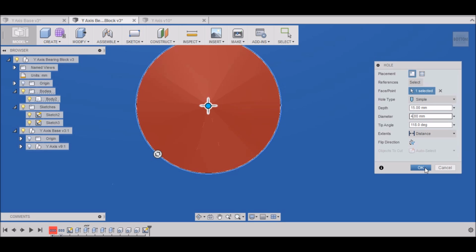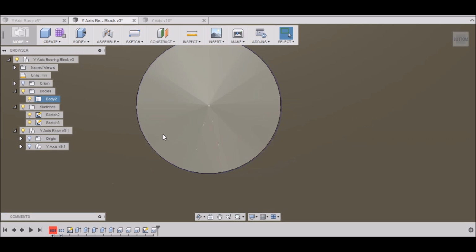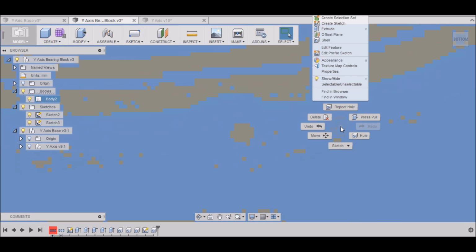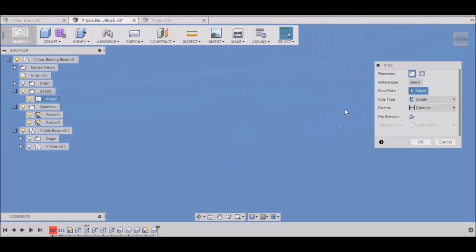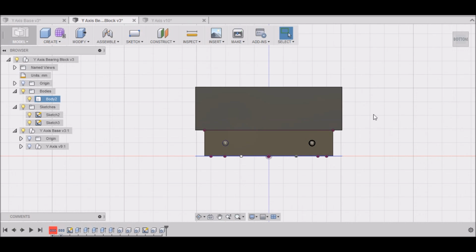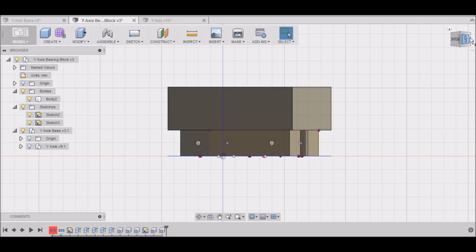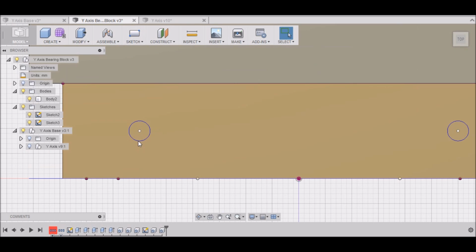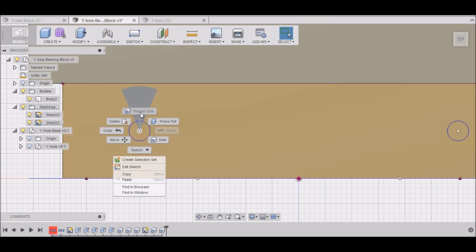Click OK. Right click on this dot here. Repeat hole. And click OK. Alright. Those are those holes. And then right click here. Repeat hole.